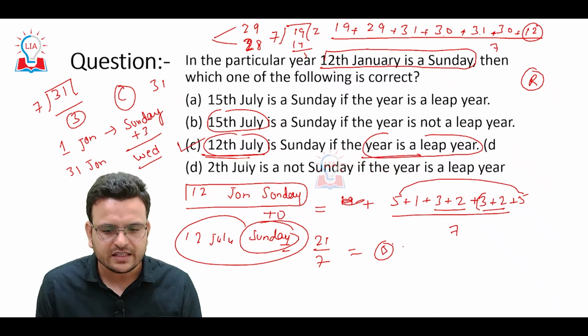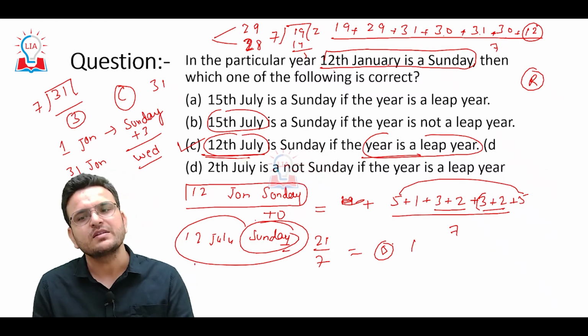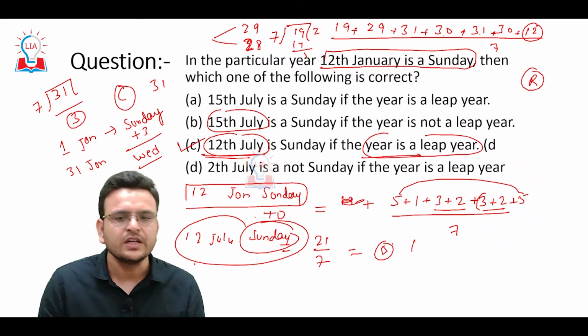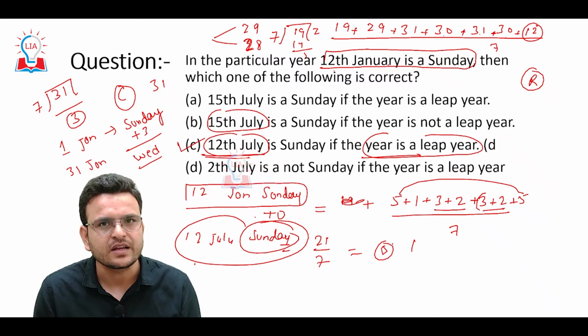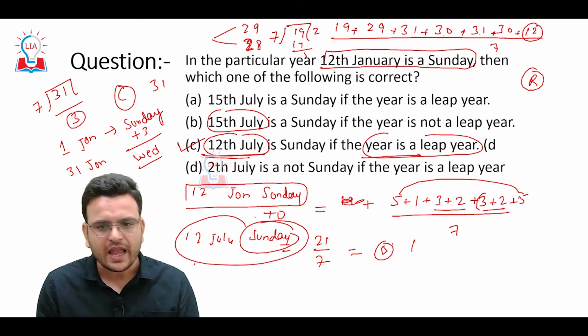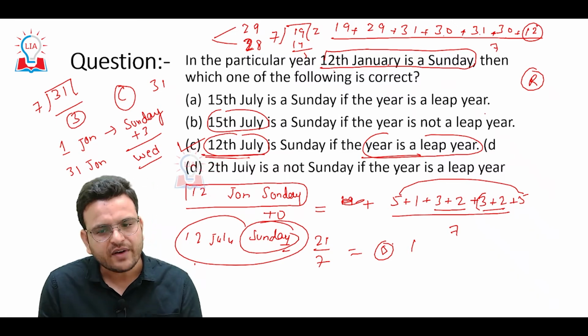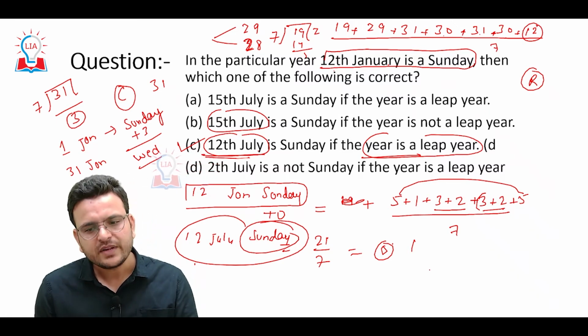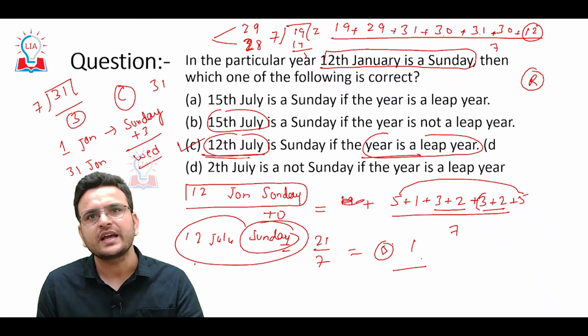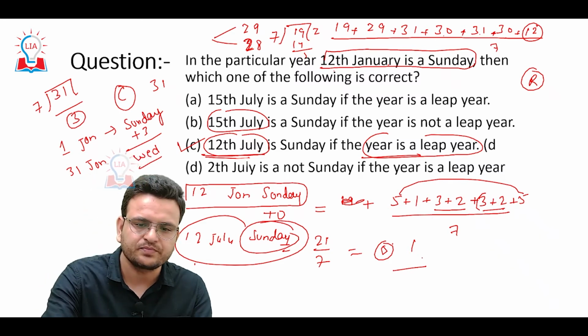If I am getting remainder 1, then 12th July will be Monday. So here you only have to add all the days, divide by 7, and whatever remainder you get, based on that we will get the day.